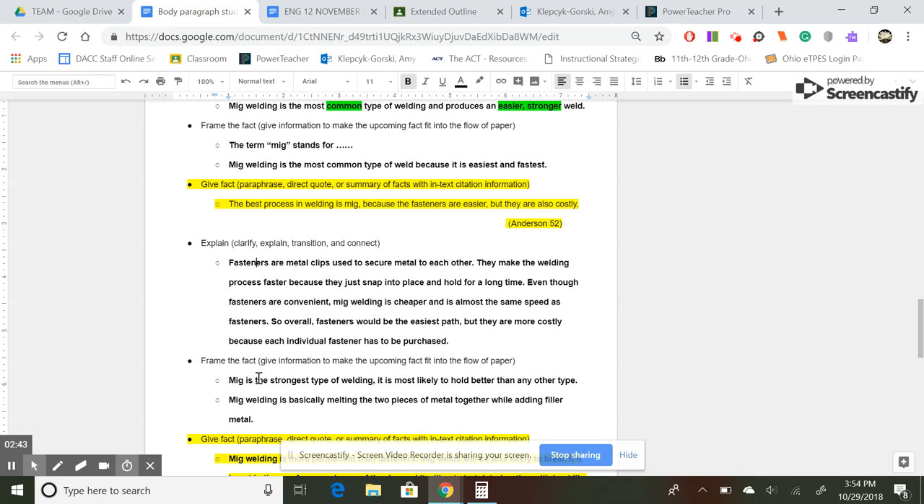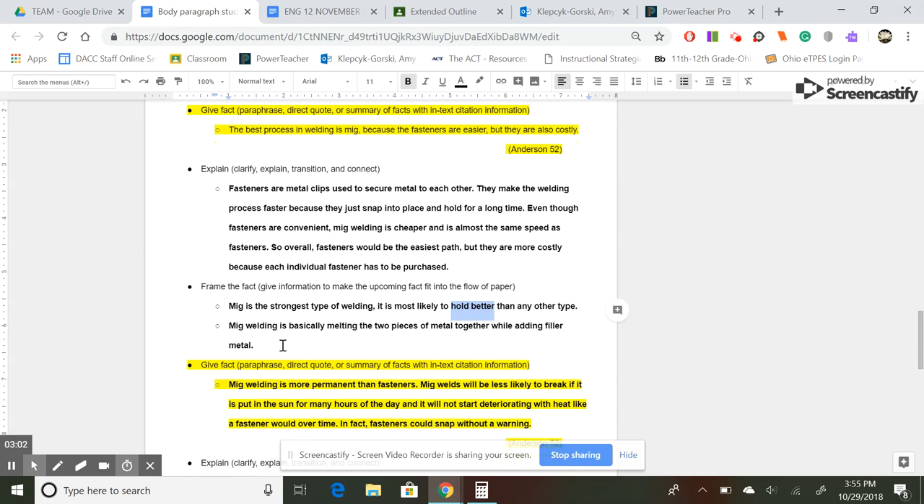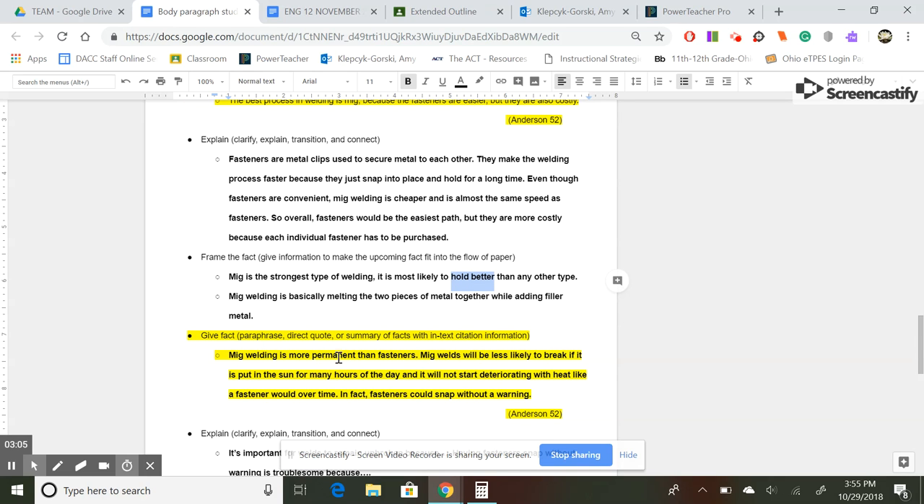All right, well, MIG is the strongest type of welding. It is most likely to hold better than any other type. So it's going to hold better. That's the concept that they're going to present next. MIG welding is basically melting two pieces of metal together while adding filler metal. Okay, that contrasts to the idea of a fastener, which I understand. MIG welding is more permanent than fasteners. So they've just kind of set aside MIG as better because it's more permanent.